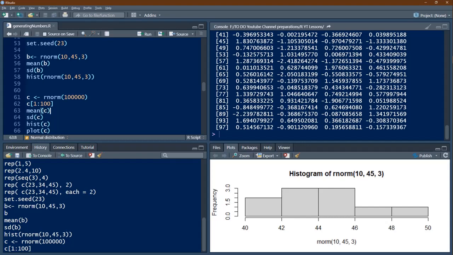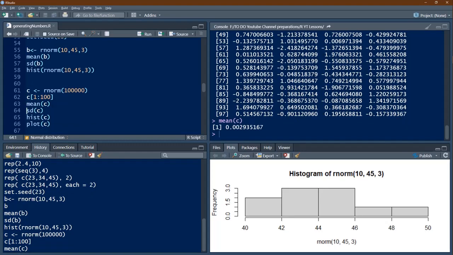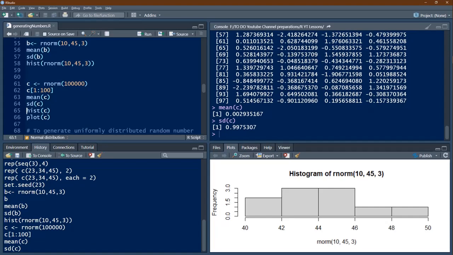Okay, mean of C. Mean of C is basically this 100,000 numbers, we want what is the average. So here the mean and standard deviation we are not given. They are basically taken as 0 and 1 if you don't give. So this mean of C should be something close to 0. I am getting 0.002. Since I have generated a large numbers, the mean is closer to 0. Standard deviation should be closer to 1. I am getting 0.99, so it is almost okay.